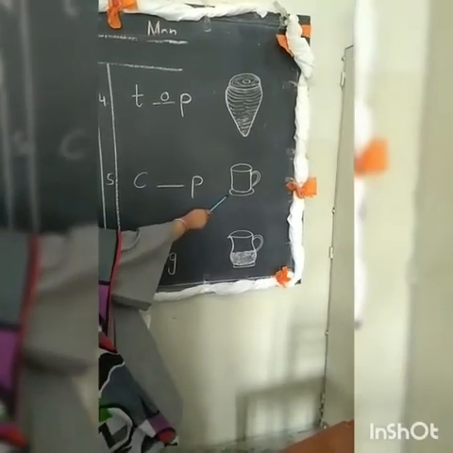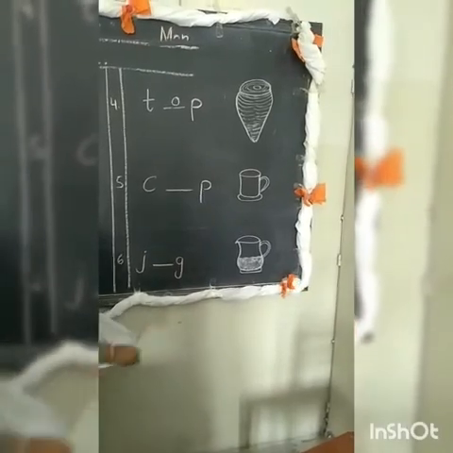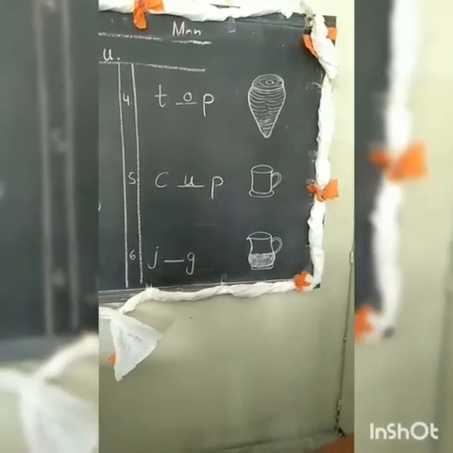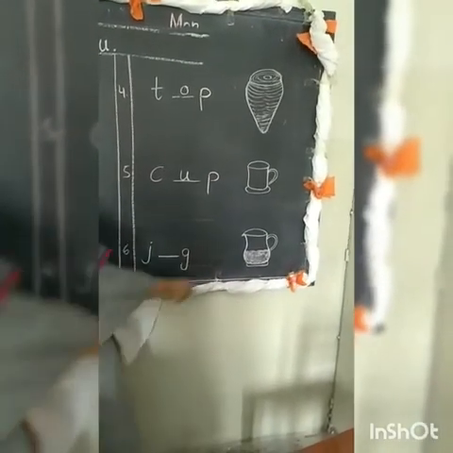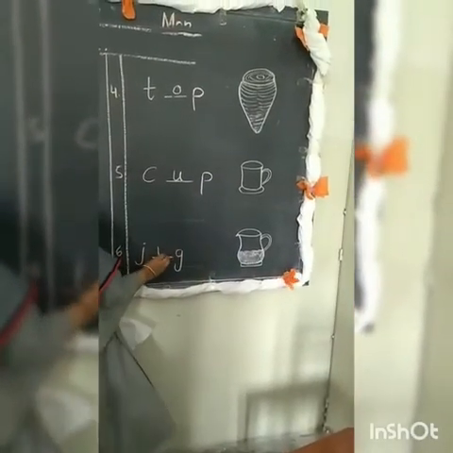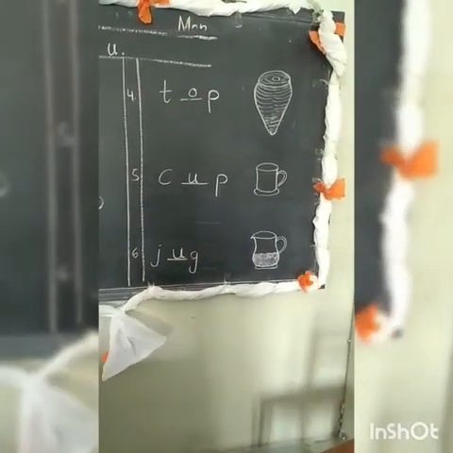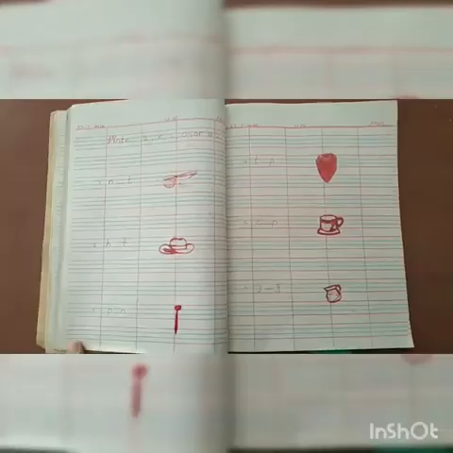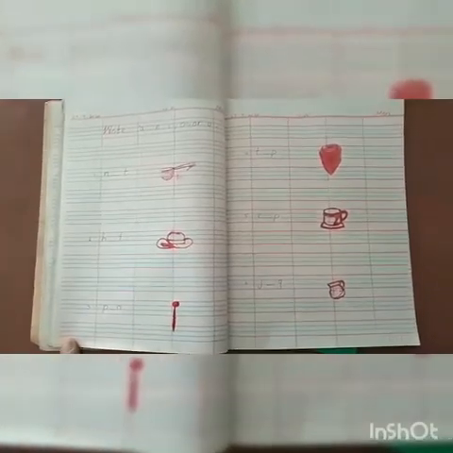Now look at the next picture. What is this? Cup. What comes in the middle? U. Okay. Now look at the next picture. What is this? Jug. What comes in the middle? U. Okay. Now beta, do your homework in your copy like this.